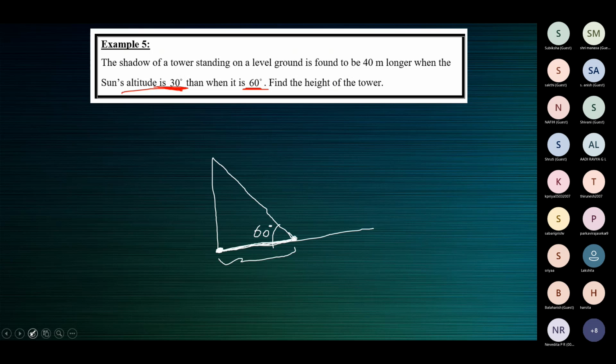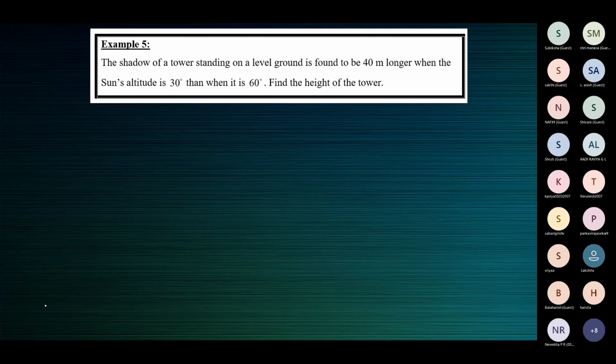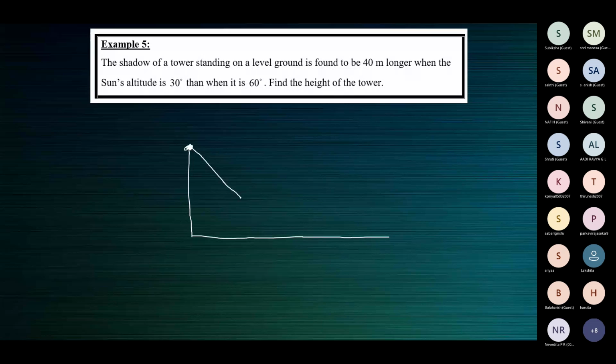I'll do it again. Tower, level ground. The top of the tower, the rays of the sun hit the top of the tower and they fall on the ground like this, making an angle of 60 degrees with the ground. This is the time when the shadow is shorter than when it is 30 degrees. So this is the length of the shadow from the foot of the tower to this point when the sun's altitude is 60 degrees.